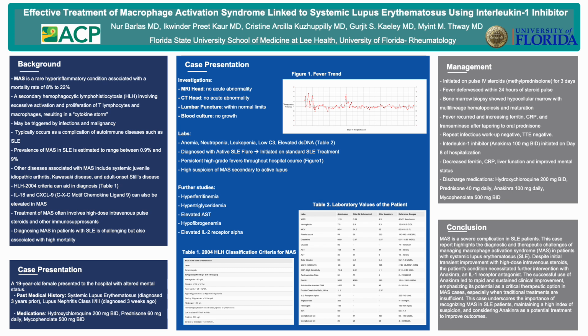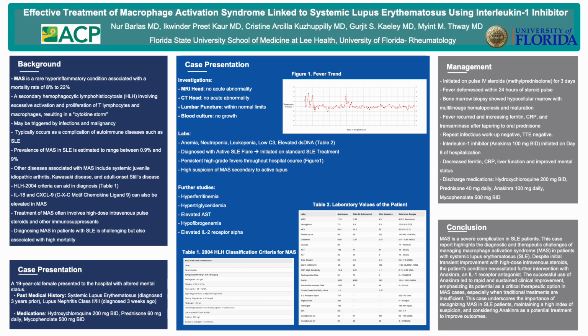You can use the HLH 2004 criteria to aid in the diagnosis of MAS, and you can see that on Table 1 for reference. Interleukin 18 and CXCL9 are also elevated in MAS, and they can help with the diagnosis. Treatment is typically high-dose IV pulse steroids and other immunosuppressants. Diagnosing MAS in patients with lupus is challenging, but is also associated with high mortality.